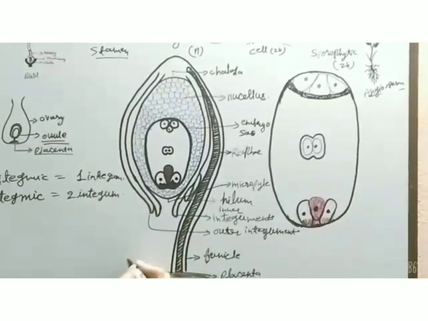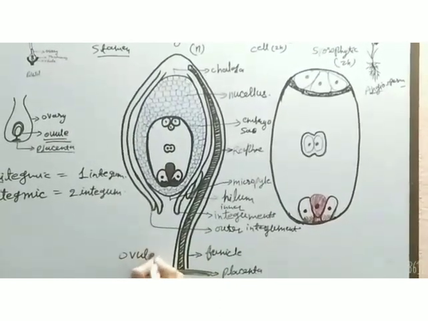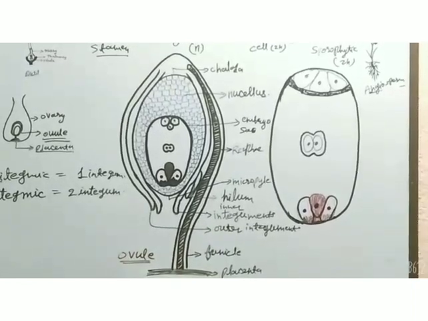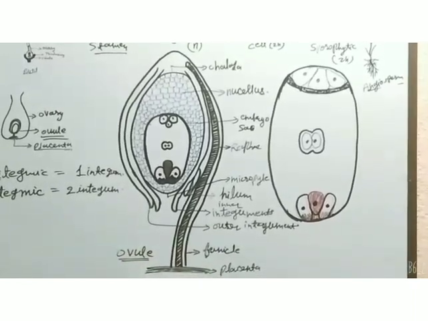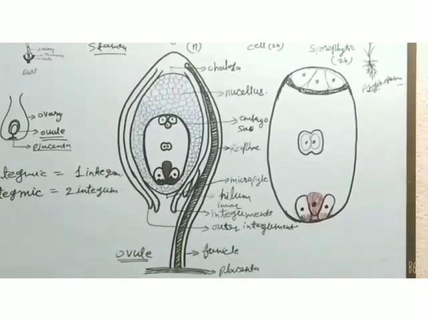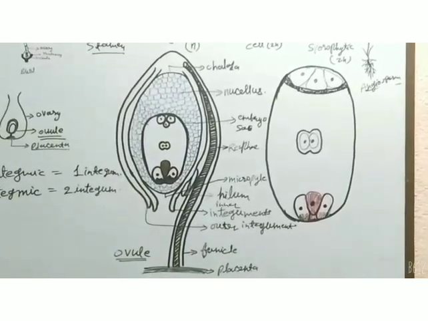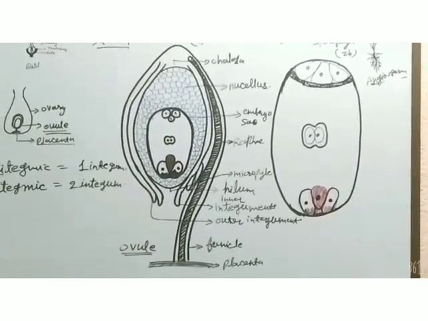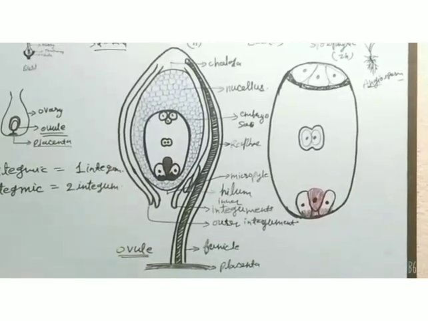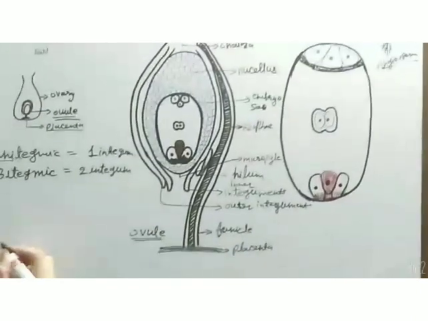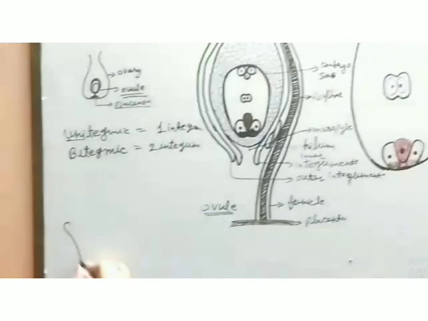So this was the detailed structure of ovule. We have studied the structure and development of ovule. Now we have to study the generation of the female gametophyte, which is the embryo sac. So here we will discuss the generation of the female gametophyte.